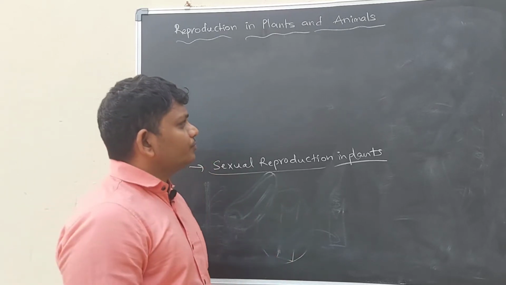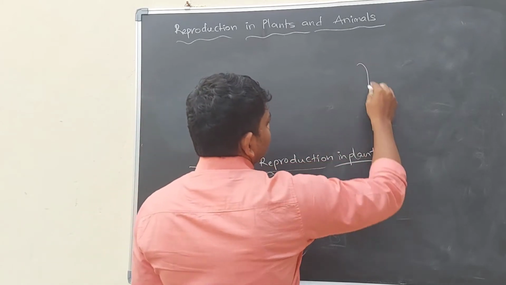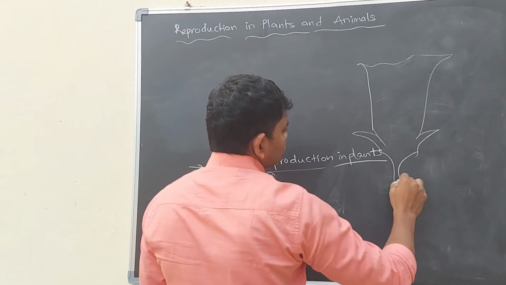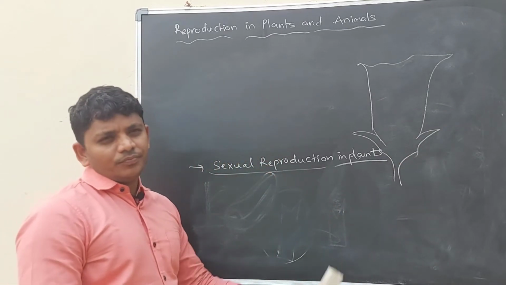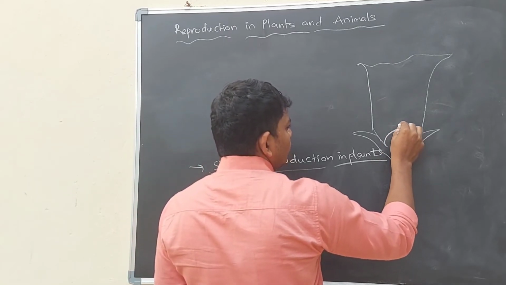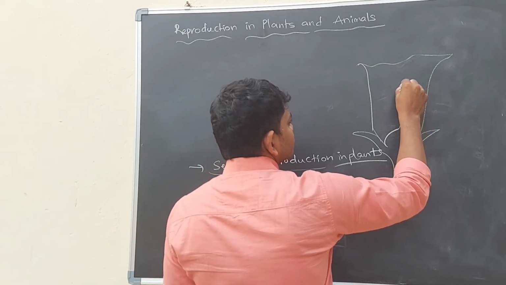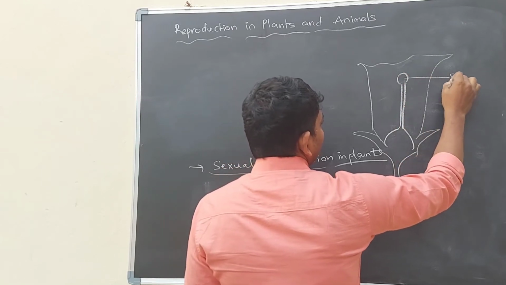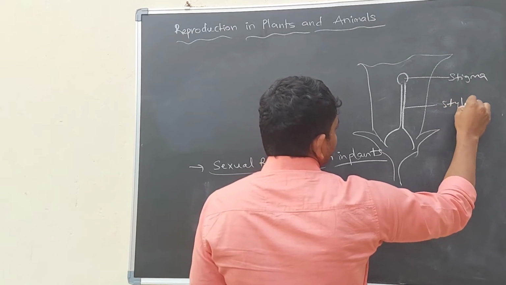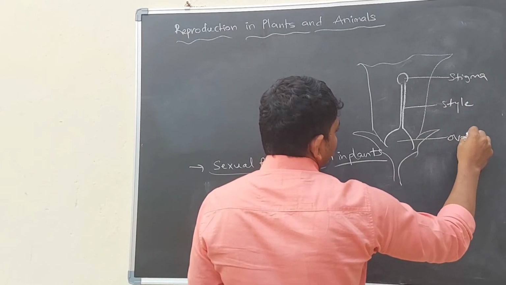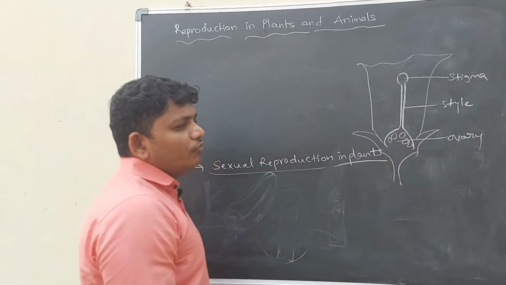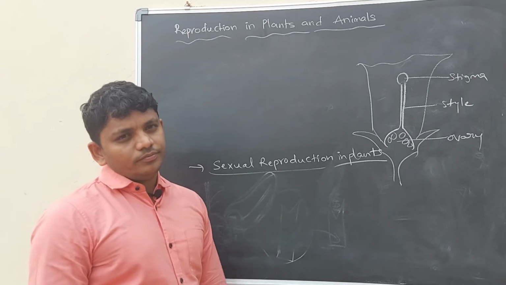If you see the internal structure of the flower, we can easily understand what the sexual parts of the flower are: stigma, style, and ovary. The ovary has ovules inside. So these are the female sexual parts in a flower.